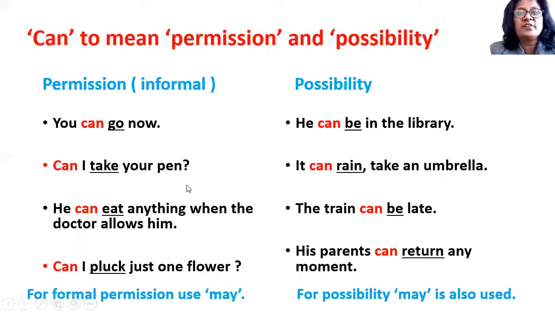If we want to take formal permission, then always use "may". So, in formal situations, use "may" for permission. And for possibility, "may" is also used. You can say it can rain, or you can also say it may rain. You can say the train can be late, or you can also say the train may be late.